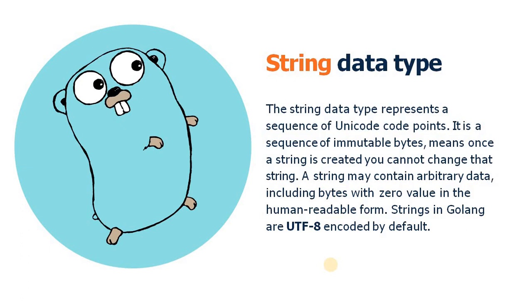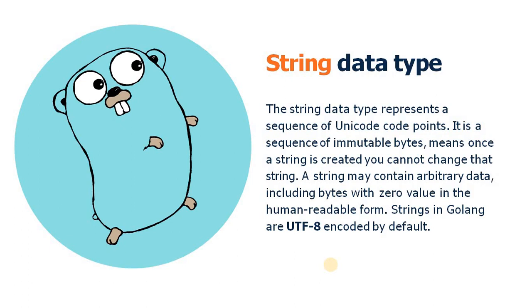Let's move on. The next type is the string data type. In Golang, the string data type represents a sequence of Unicode points. It is a sequence of immutable bytes, as we discussed earlier. In case of integer data types like byte and rune, both are used to represent characters in Golang.